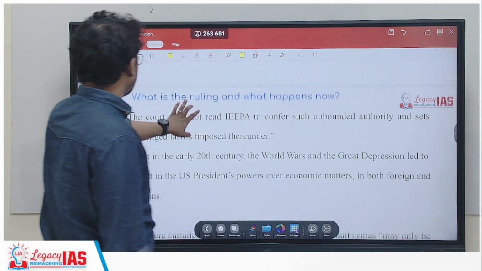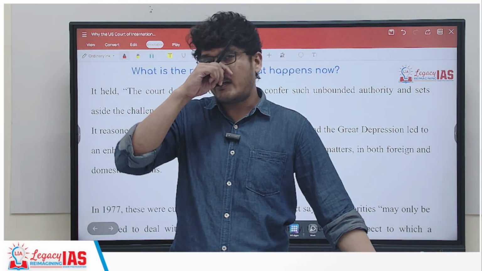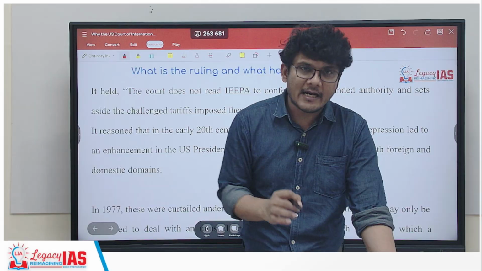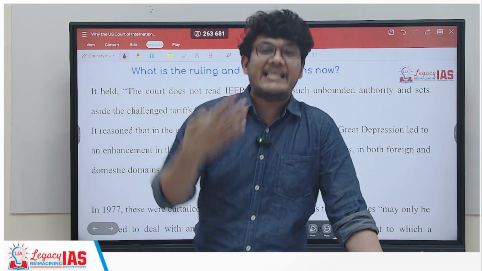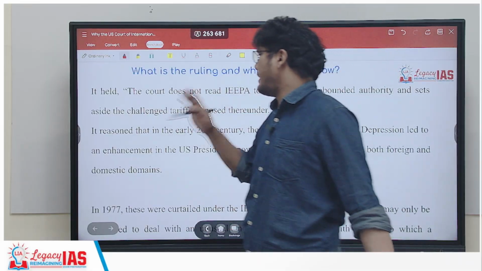So the court simply said that they do not confer such rights. So here Donald Trump has exceeded the rights given to him when he was imposing the retaliatory tariff.